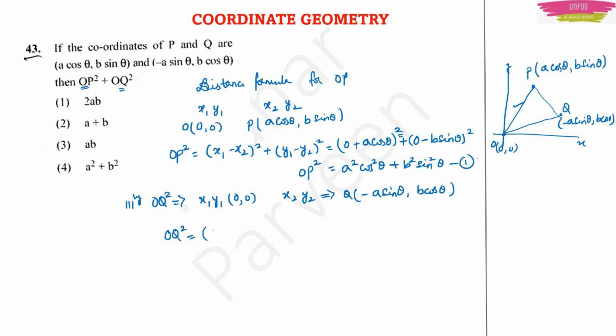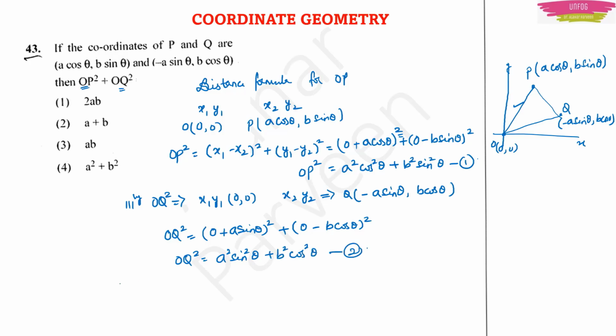I will write directly now. It will become 0, minus into minus will become plus a sin theta whole square, plus 0 minus b cos theta whole square. So you will get OQ square as a square sin square theta plus b square cos square theta.